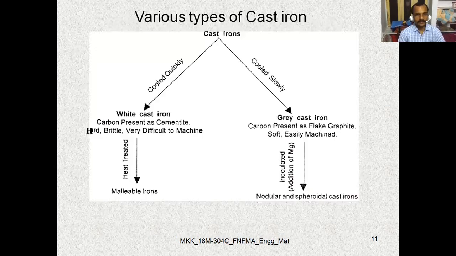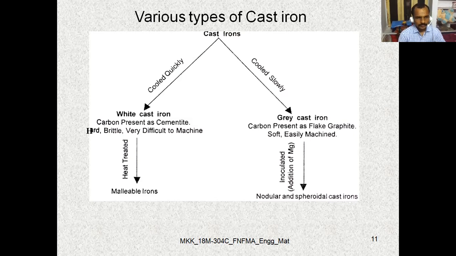Now let us move to the various types of the cast iron. How the cast iron will be forming into different forms of cast iron. So here, whenever the cast iron is cooled quickly, it is known as white cast iron. And whenever the same cast iron is cooled slowly, it is called gray cast iron. And in the white cast iron, carbon is present as cementite.